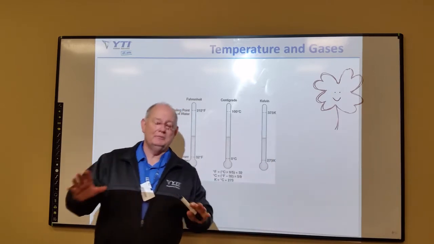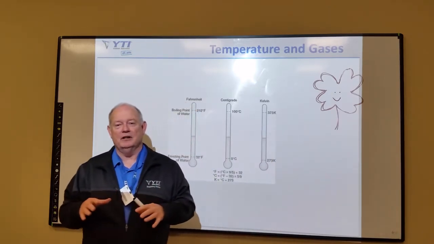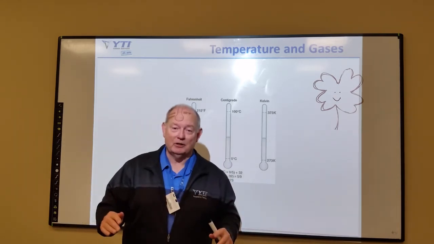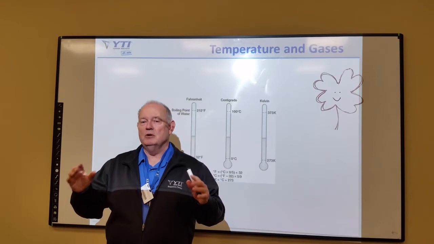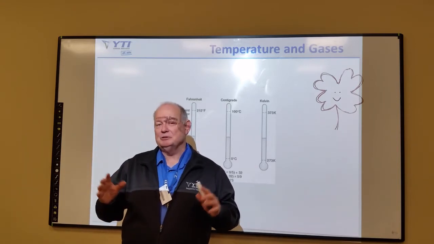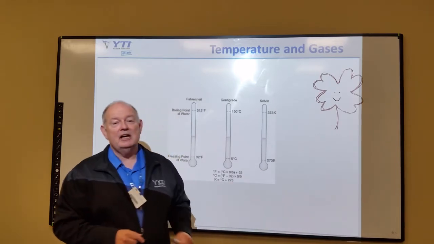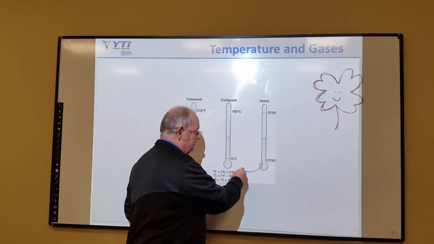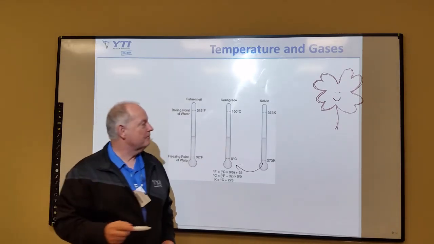Kelvin said, no, wait a minute. When it gets super cold, all molecular movement stops. When all molecular movement stops, we'll call that 0. That's absolute 0. And to equate that to centigrade, it's minus 273.